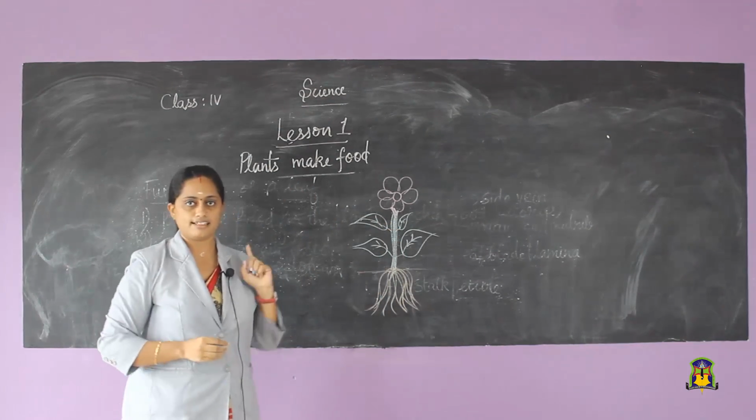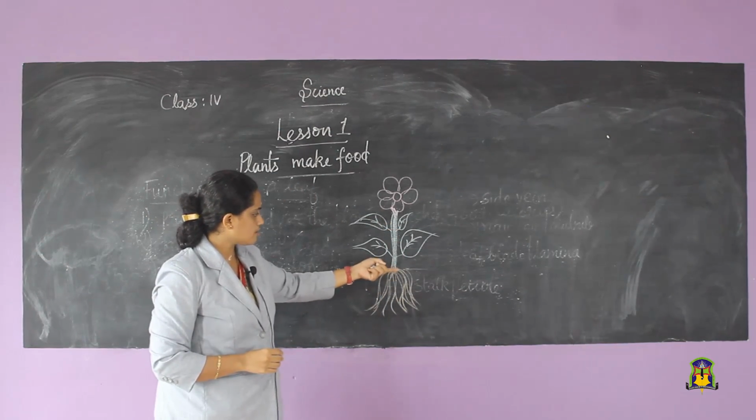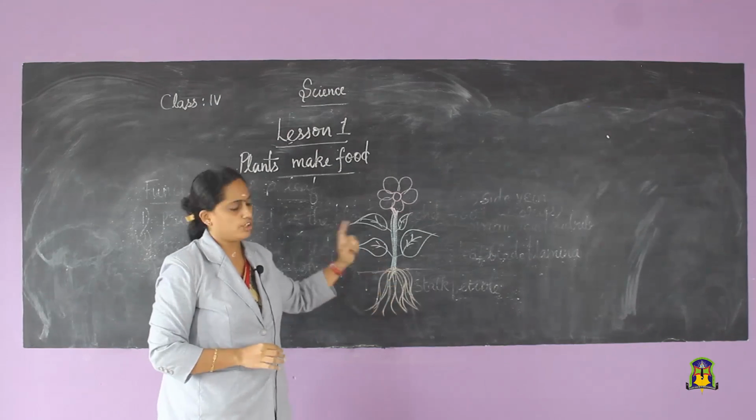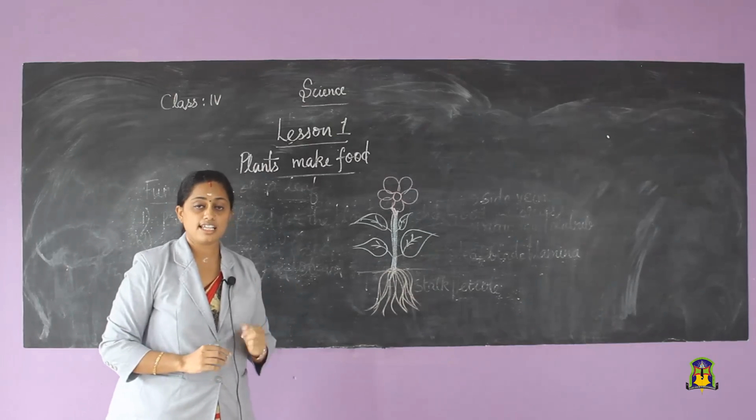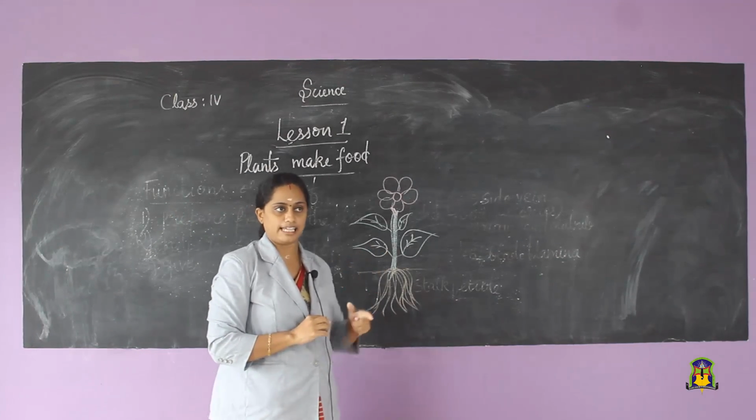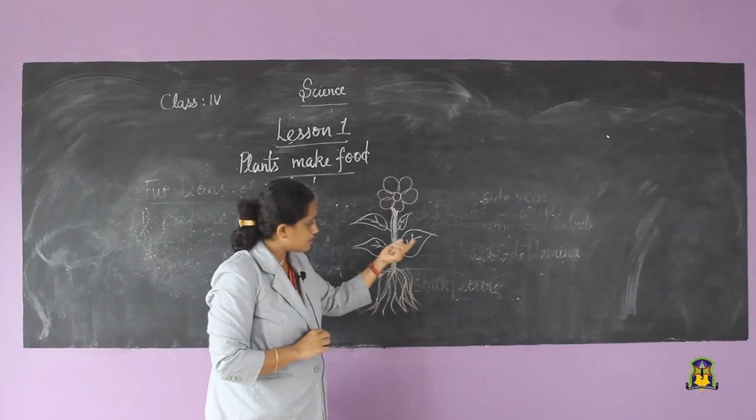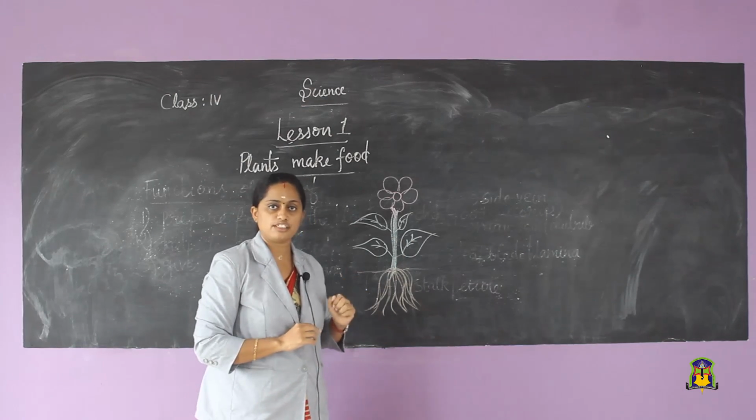So, we are having a plant here. Which is the portion of this plant which is below the soil? Roots. Stem is there, leaves and the flower. Now, let us see how these plants are making food. We know that leaves are preparing food for the plant.